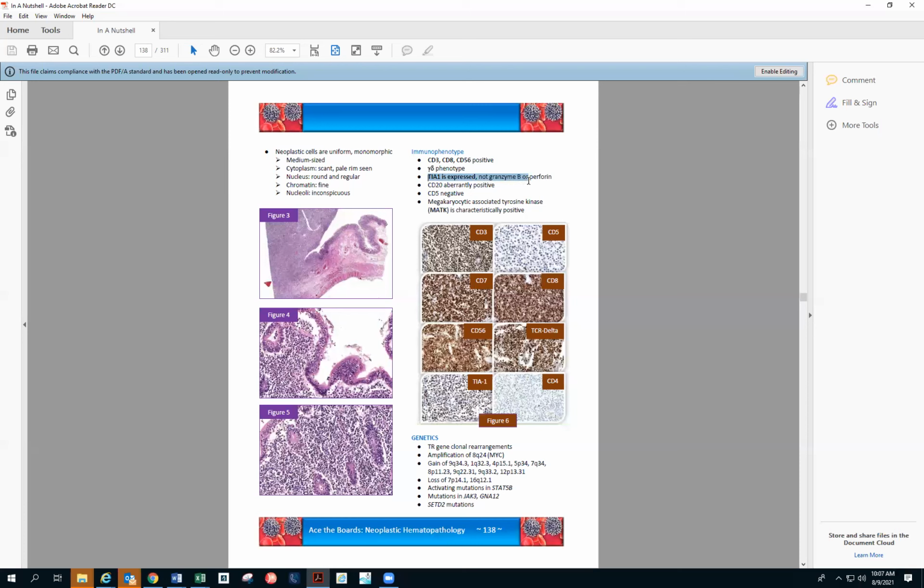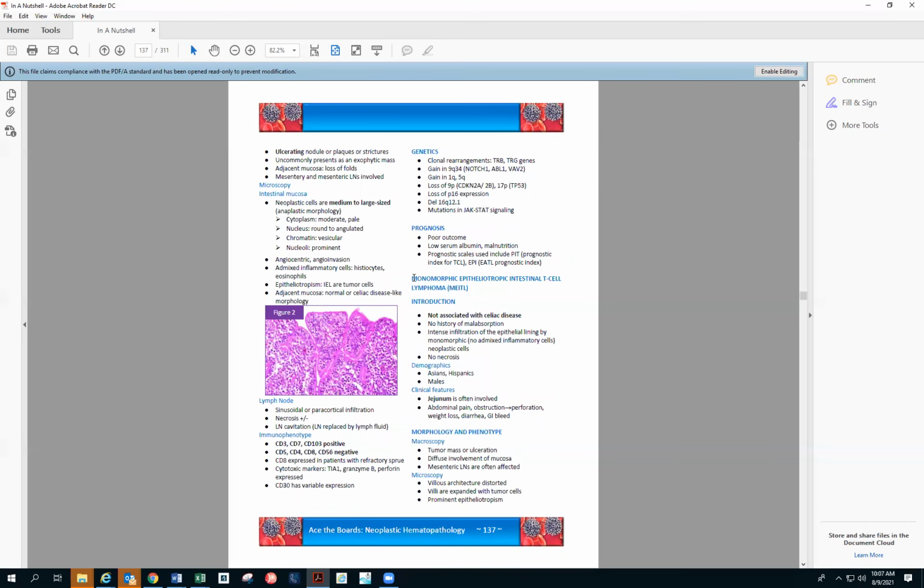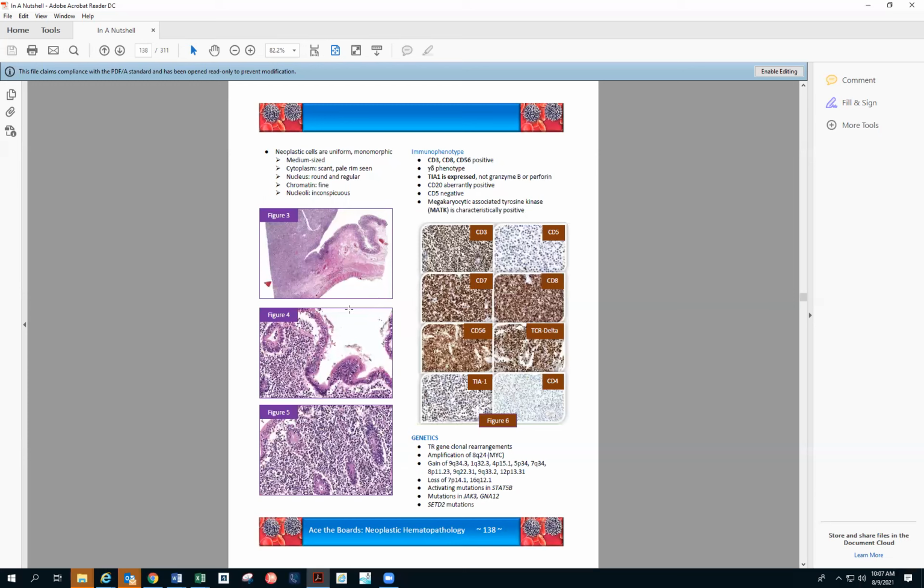TIA will be expressed, but granzyme B and perforin are not expressed. And MATK, wherever present, if it is present like in our institution, it is characteristically positive. So we have a nice METL over here. So you can see over here this. So basically, monomorphic epitheliotropic intestinal T cell lymphoma. So you can see the epitheliotropism in this. It's more of monomorphic T cells, which are epitheliotropic.